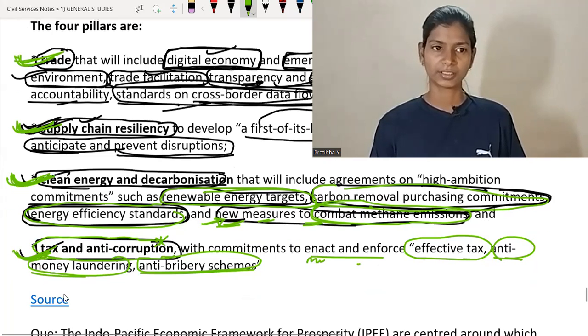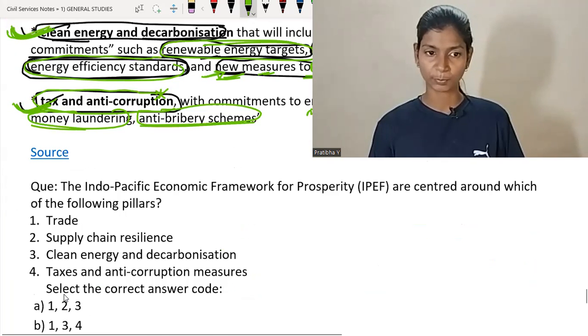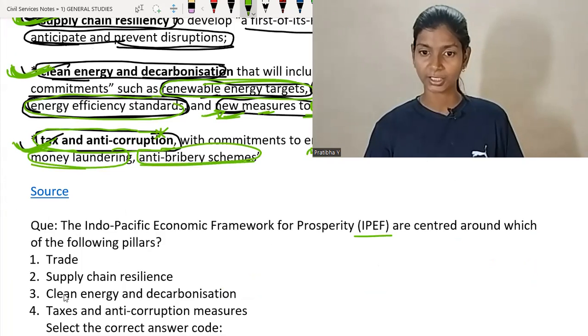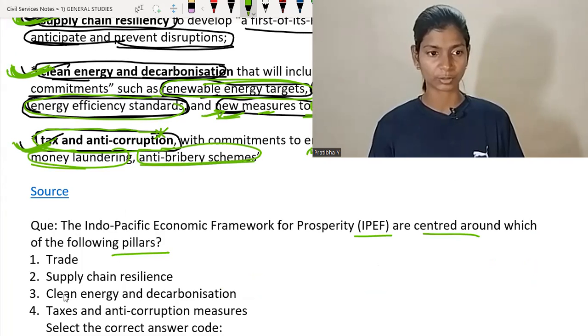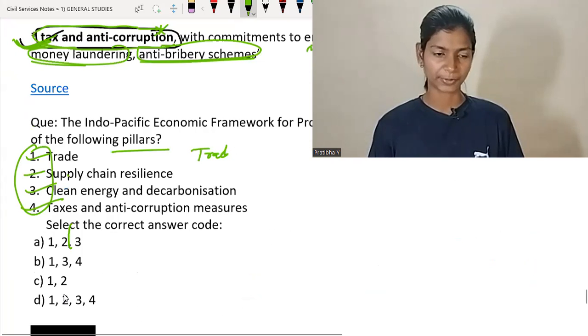So this is it. Now we are going to solve one question on IPEF. The Indo-Pacific Economic Framework for Prosperity is centered around which of the following pillars? Centered around 4 pillars: we talk about trade, supply chain resilience, clean energy and decarbonization, and taxation and anti-corruption measures. So all 4 pillars are taken care of in IPEF. So our option is D.